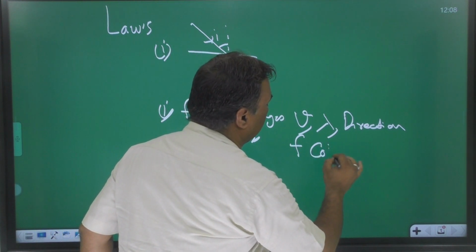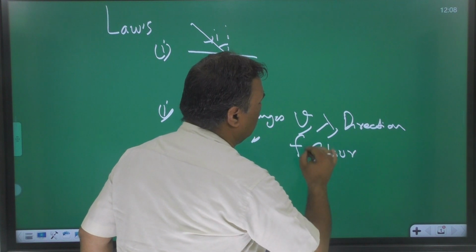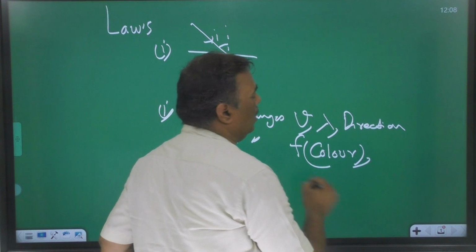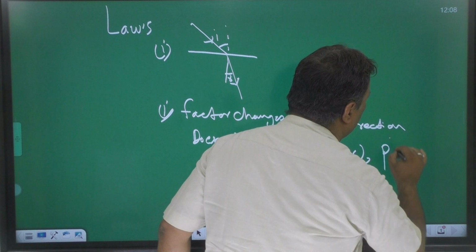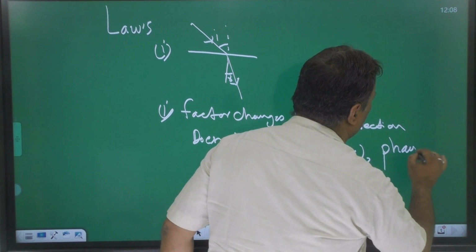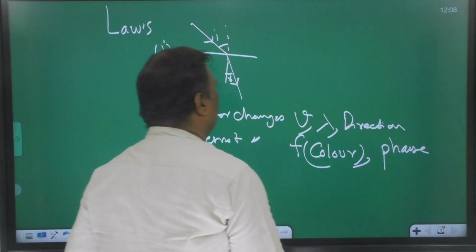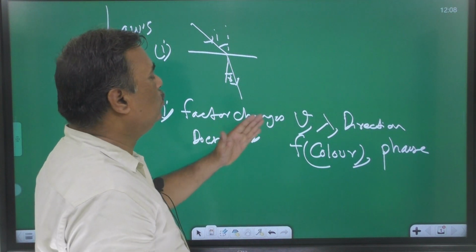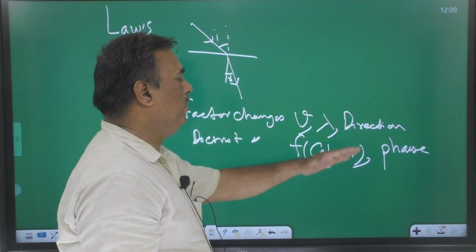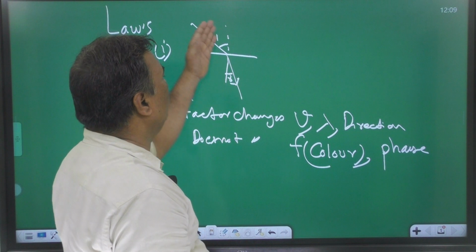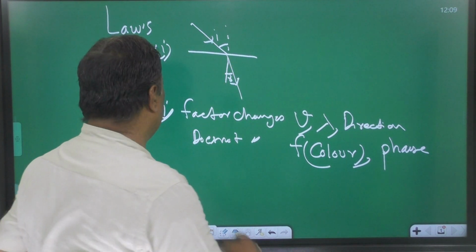Frequency means color. And phase. These two, the factors that change and the factors that do not change when light passes from one medium to another medium.